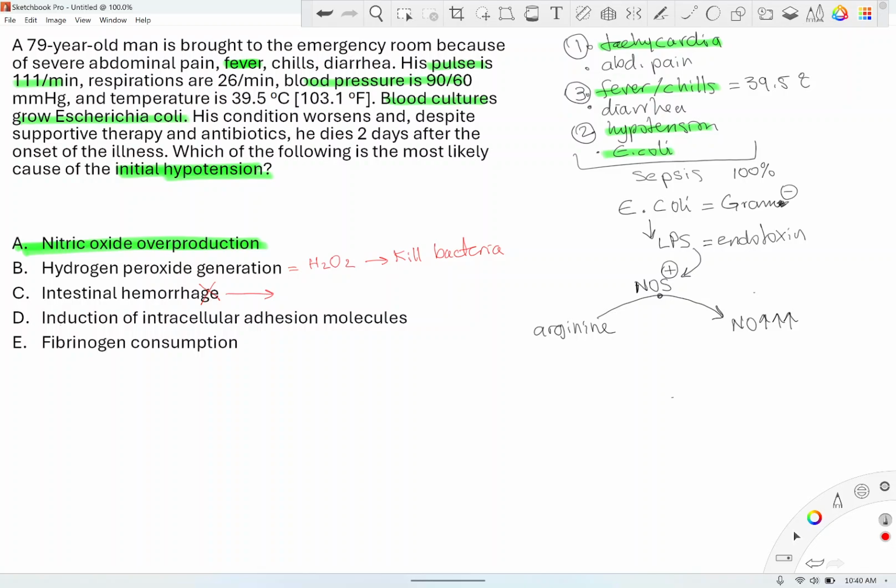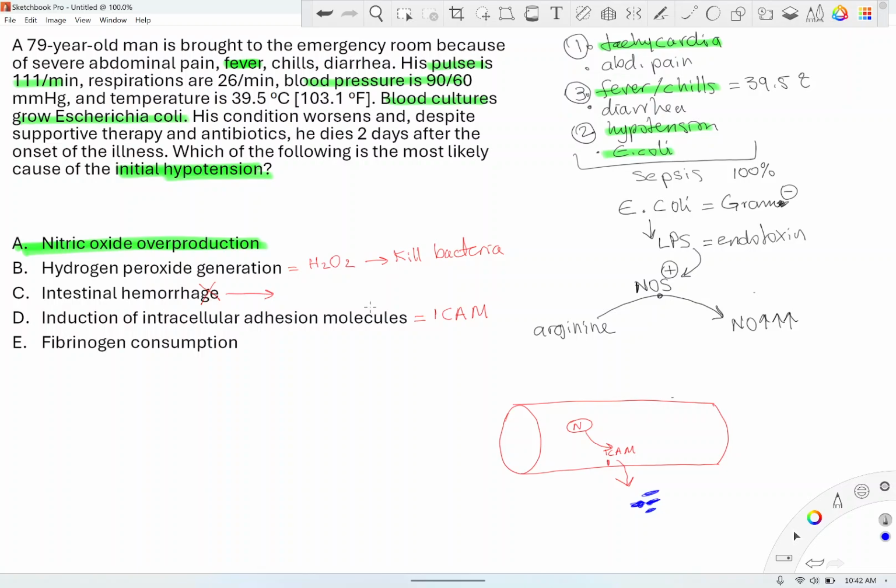E. coli will produce some toxins, some chemicals, and for example, like IL-6 and stuff like that, produced by white blood cells. It recruits neutrophils. So neutrophils, to come and exit the blood vessels, they need to first attach to a blood vessel or endothelium, to the wall of blood vessel, in this case endothelium, and then only then they can exit and clear up the bacteria. Okay, so ICAM is not the cause of hypotension. It's the cause of transport or transfer of white blood cells out of blood vessels.